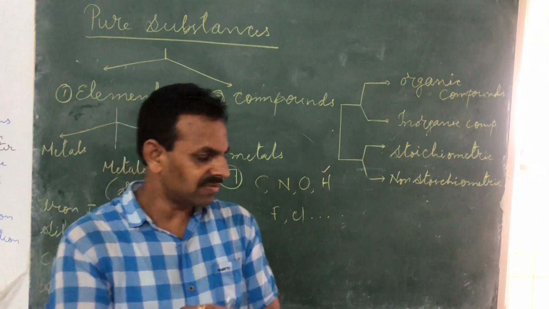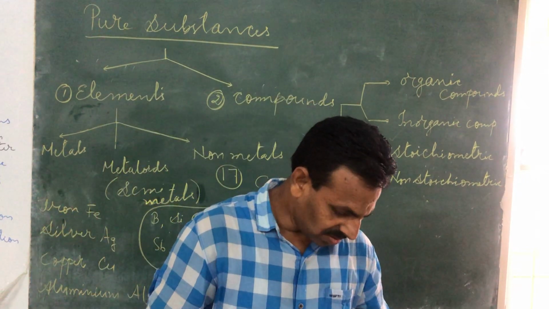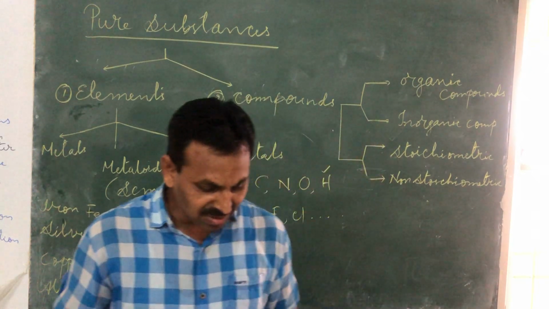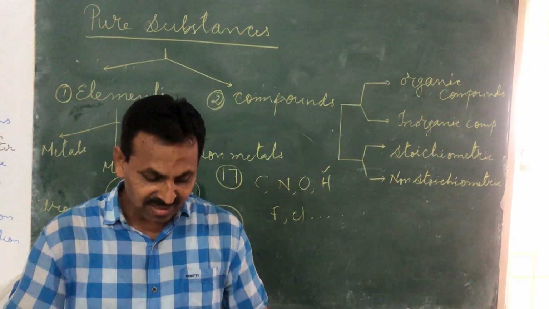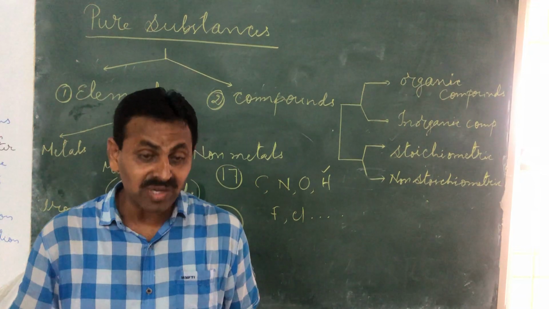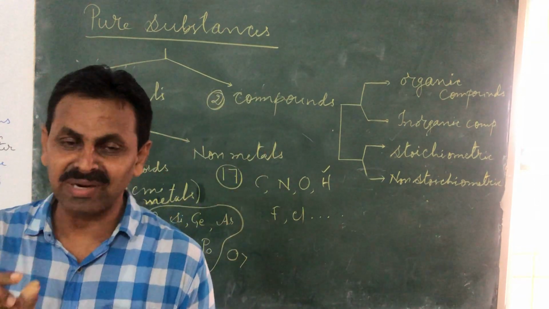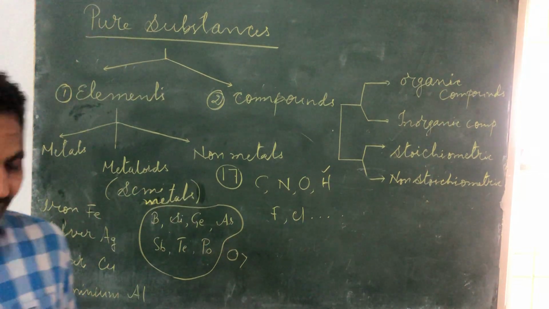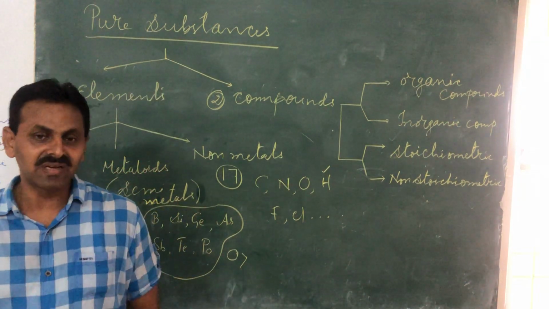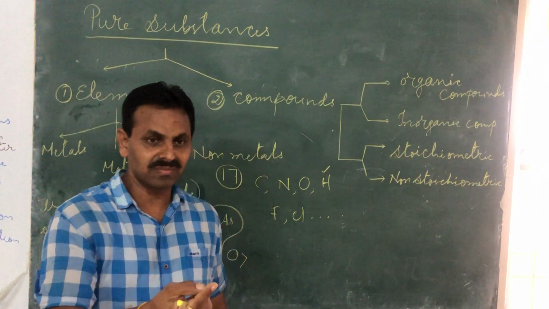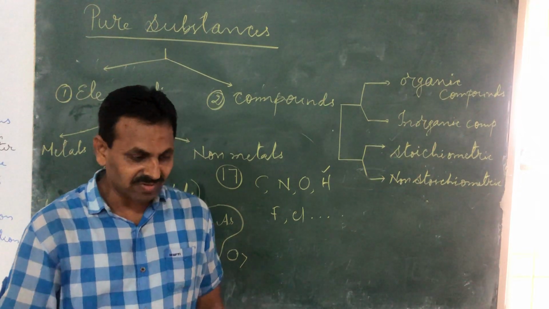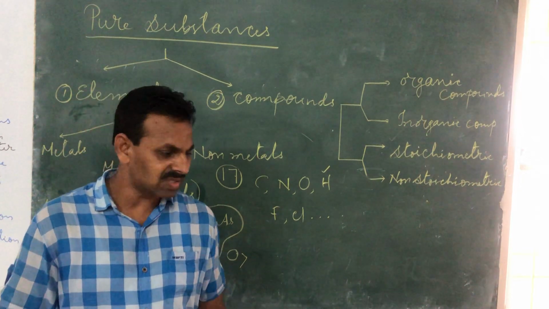Then you have some metals which we can cut with a knife, like sodium metal. Sodium and potassium are so soft that we can cut those metals using a knife. I'll show you that after this, when I show some demonstrations.